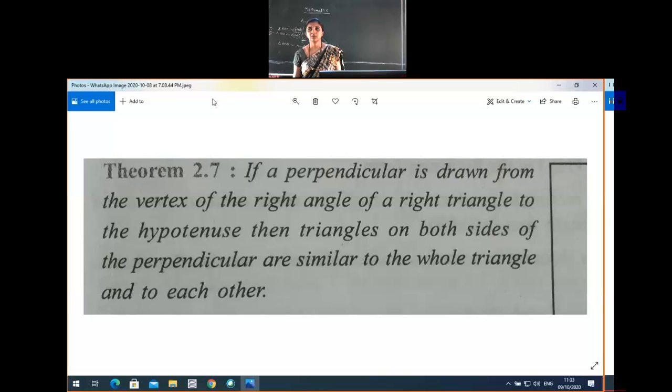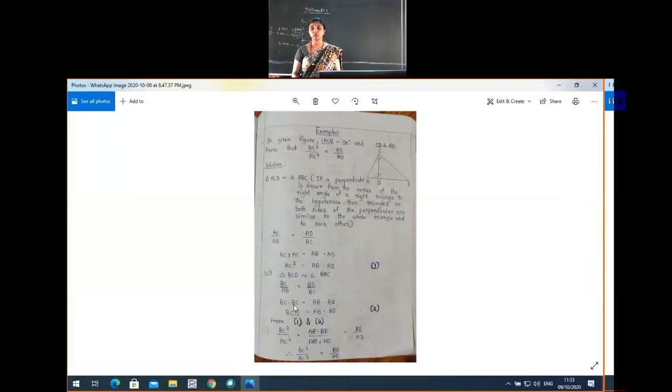Okay, we'll go to the next example problems. Today we'll discuss the example problems and tomorrow we'll start the discussion of exercise problems. You can take your textbook also, because if the screen is not visible for you, you can just listen to the audio part. Just open your textbook, because whatever we are sharing on the screen is in your textbook only. We are discussing the textbook example problems only.